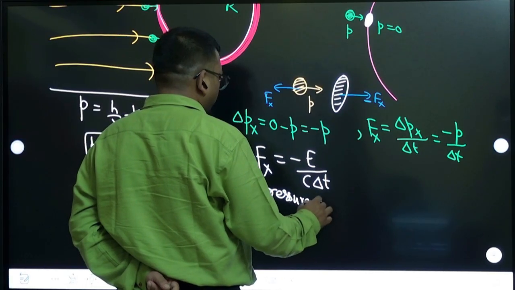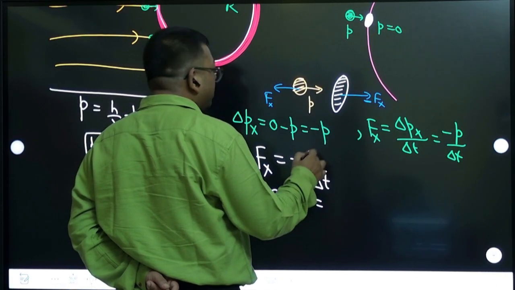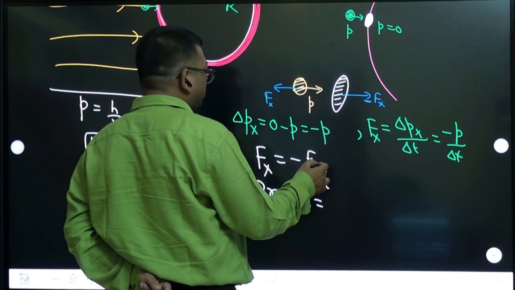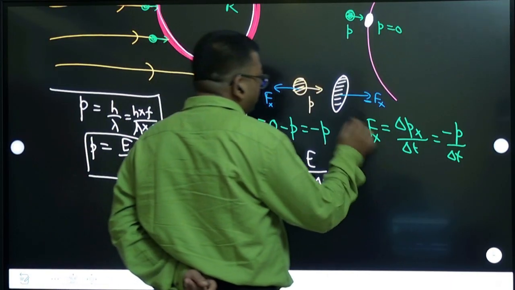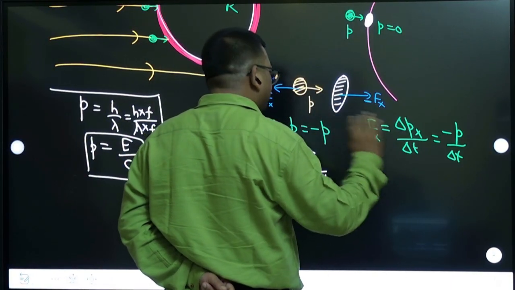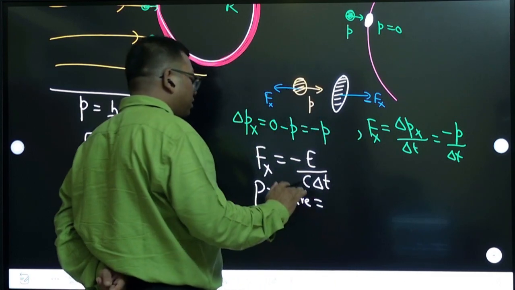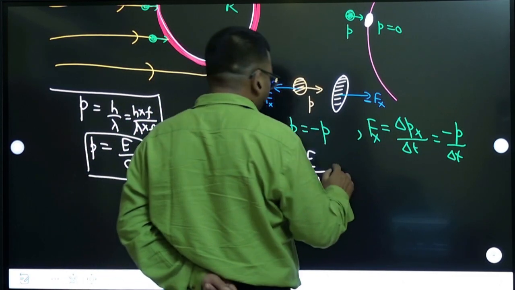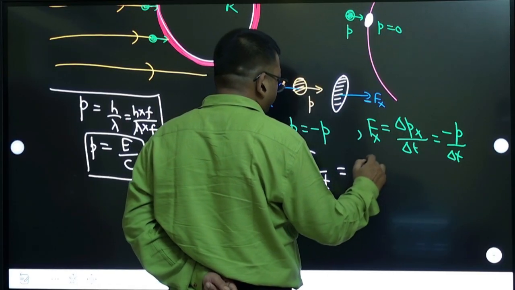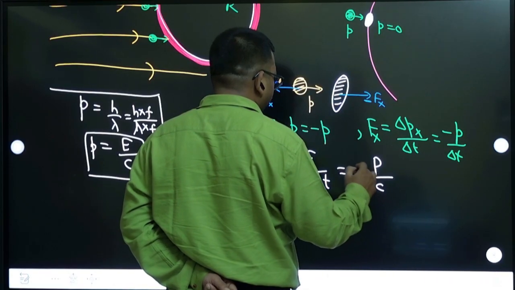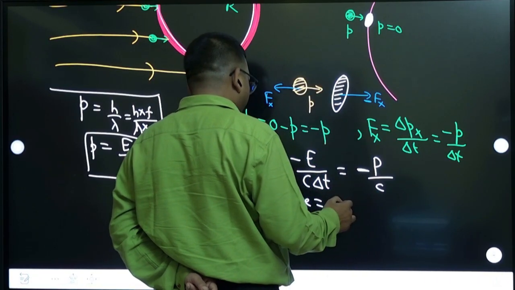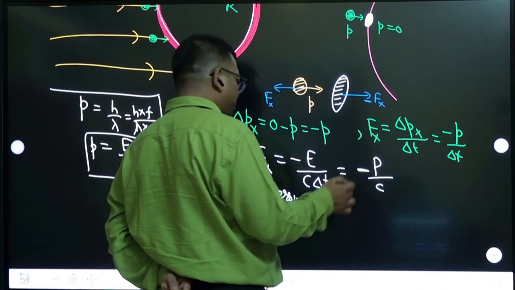Note that here, energy by time means the total energy, that is, how many photons are hitting per second. We have taken one photon, but the total photons will be imparting that, so you have to consider the total. So energy by time is power, and you can write power by c. So the force will be minus P by c.